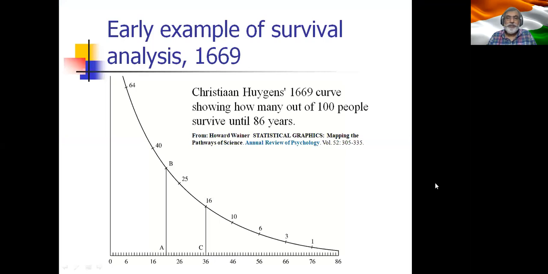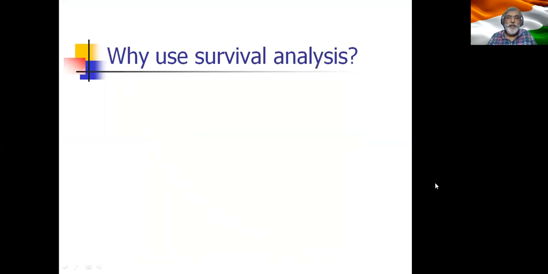Now, survival curve analysis is nothing new. The first one that I could identify was way back in 1669 about how 100 people would have survived up to the age of 86. So, why are we using survival analysis?